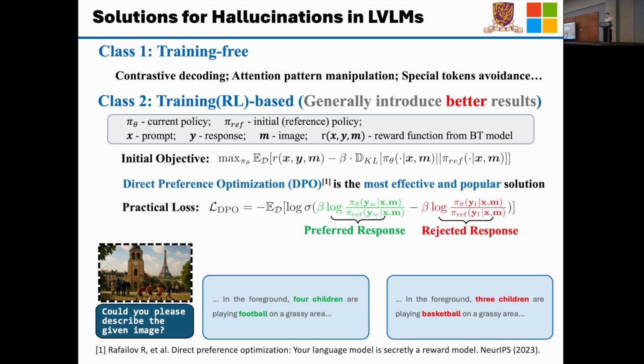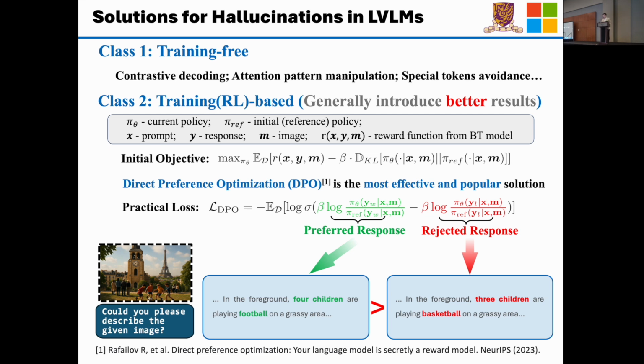So direct preference optimization becomes the most popular and effective solution. It transforms the initial objective into a practical rule: if we have a preference pair, then we can conduct DPO training. Take the aforementioned case, for example: based on the same image and prompt, we can construct the preference pair based on the severity of the hallucinations.